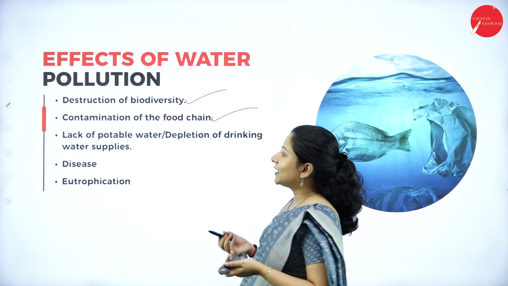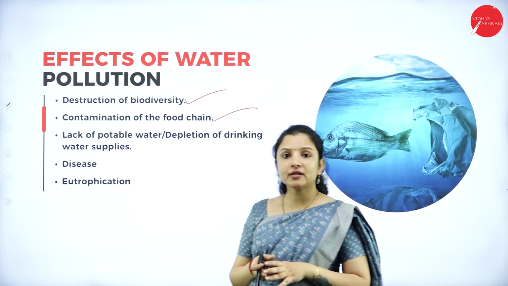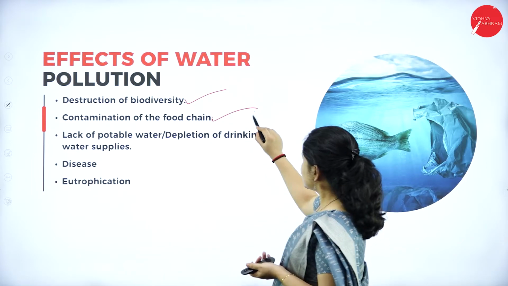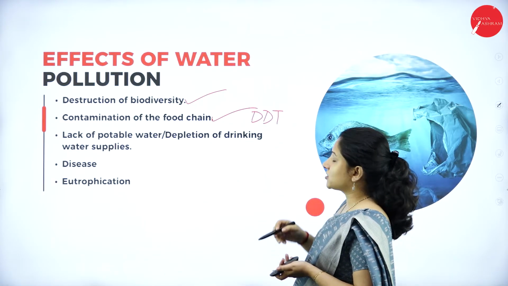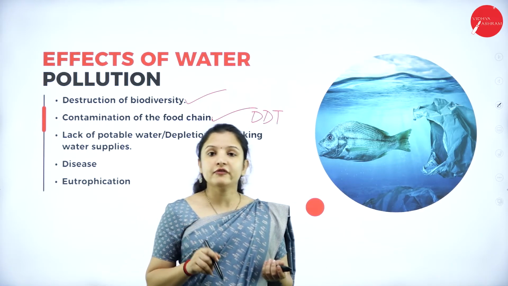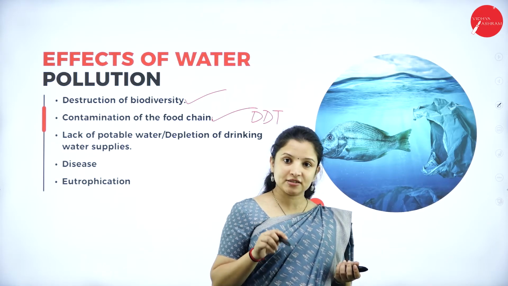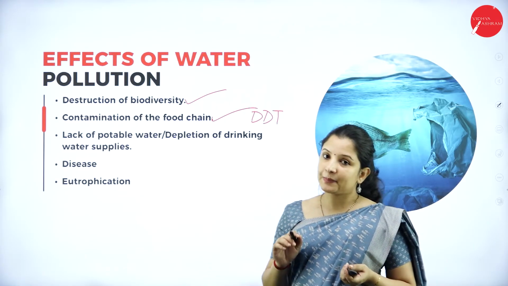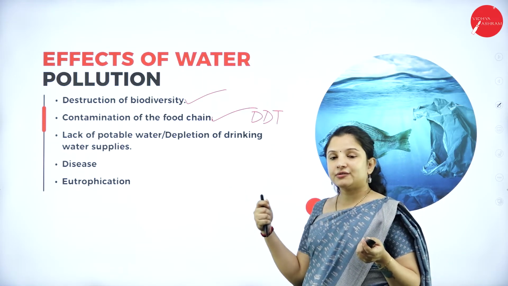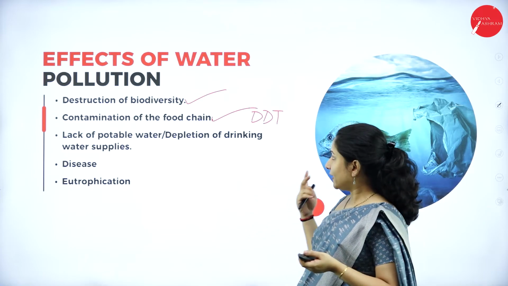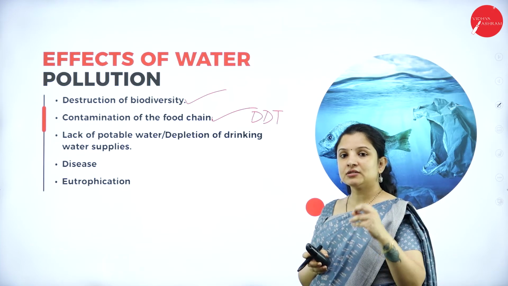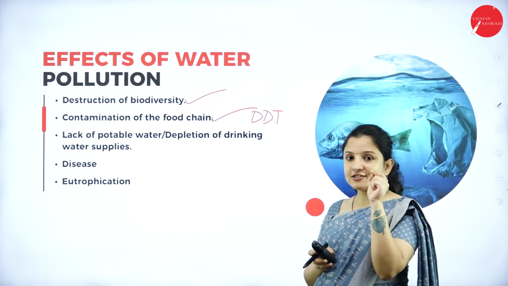Next is, as I told you, contamination of the food chain. How can it contaminate the food chain? There was a chemical which was called DDT. This DDT was usually used in agriculture, but now it is actually a banned chemical. Why? Because it causes a lot of health issues in human beings. That is why it is banned. Though it is banned, still people are using it as a mosquito repellent. They spray it so that the mosquito larvae get killed. So this DDT, if it enters into the water, what happens here is, when it enters into the water, it will be in a very small quantity.